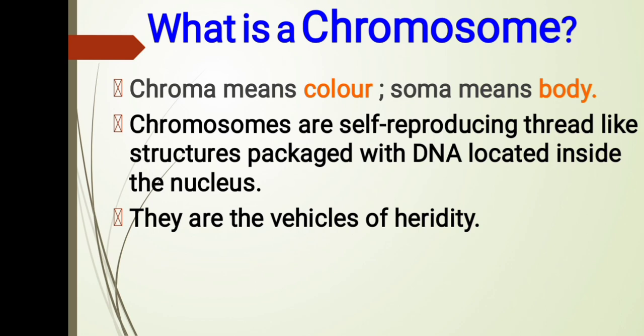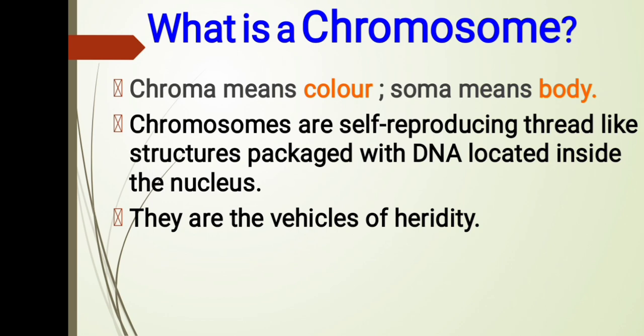Chromosomes are self-reproducing, thread-like structures packed with DNA, located inside the nucleus. They contain DNA molecules. They are helpful for self-reproduction, and they are the vehicle of heredity.